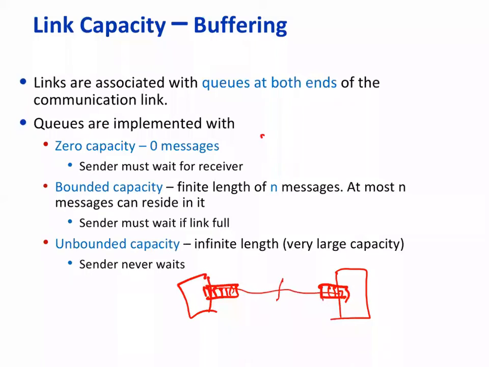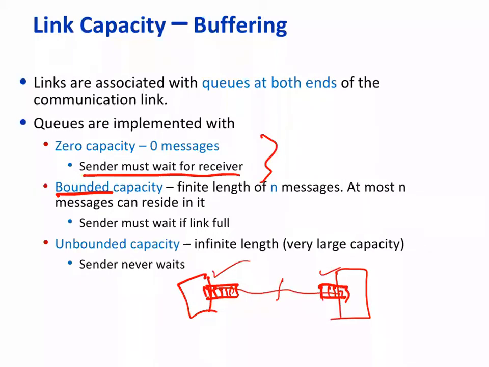There is a possibility that there is zero capacity. It means the sender must wait for the receiver, and the receiver must wait for the sender. And there can be a limited number of buffers here, so a limited number of messages can be stored and received.